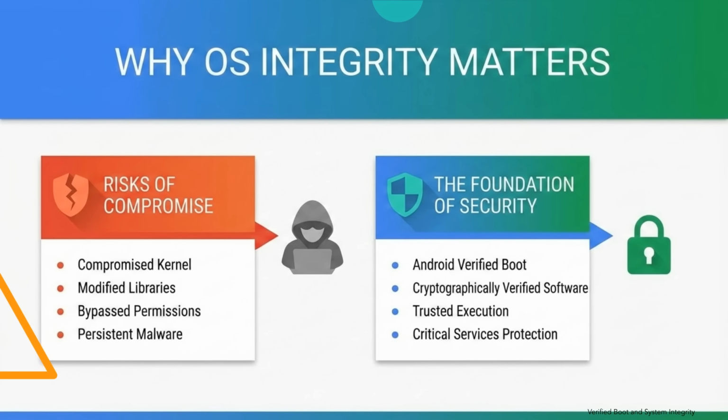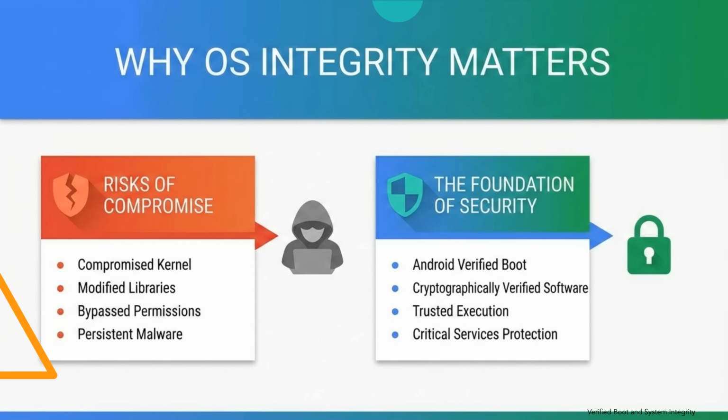Operating system integrity forms the foundation of all higher-level security protections. If attackers gain the ability to modify the operating system, they may disable security mechanisms, bypass permission checks, or install persistent malware. For example, a compromised kernel could allow attackers to escalate privileges and access sensitive system resources. Similarly, modified system libraries may allow attackers to intercept secure communications or manipulate application behavior.